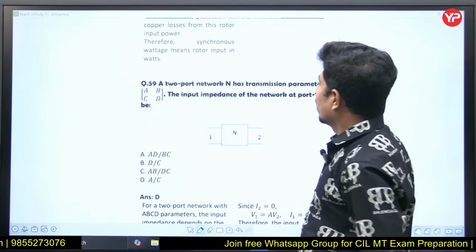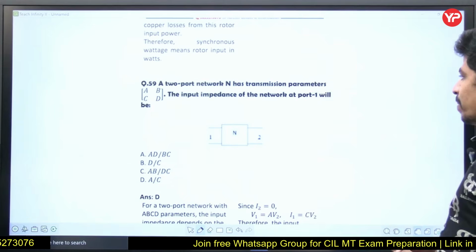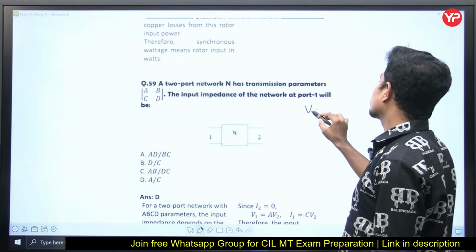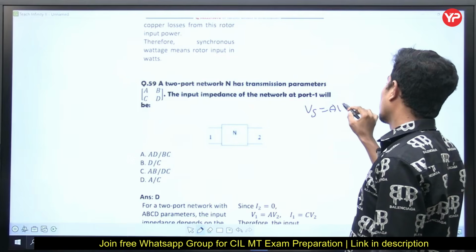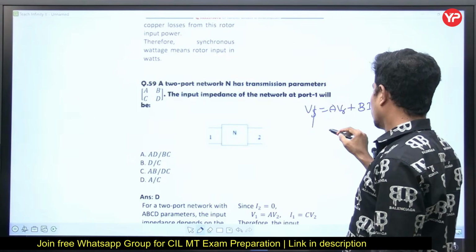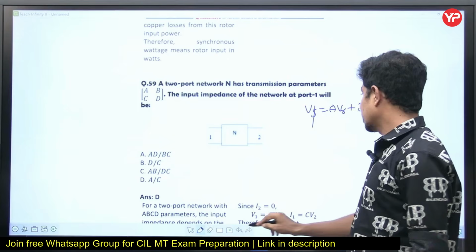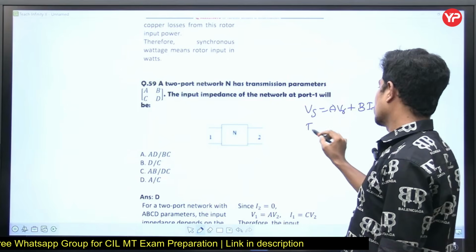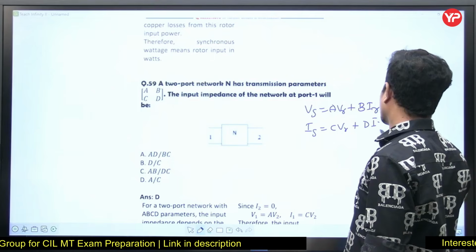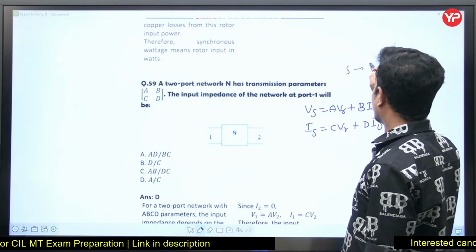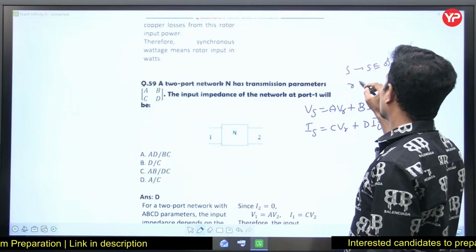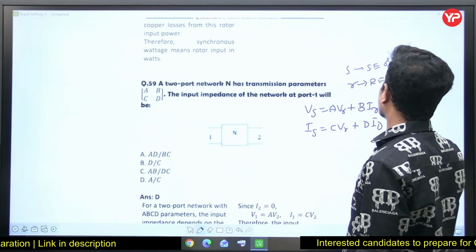Okay. A two-port network N has transmission parameters A, B, C, D. The input impedance, see, very simple. Vs is equal to AVR plus BIR. Okay, or V1 is equal to, let's take it Vs, and BIR. Is is equal to CVR plus DIR. This is input. S stands for sending end or input, and R stands for receiving end or output.